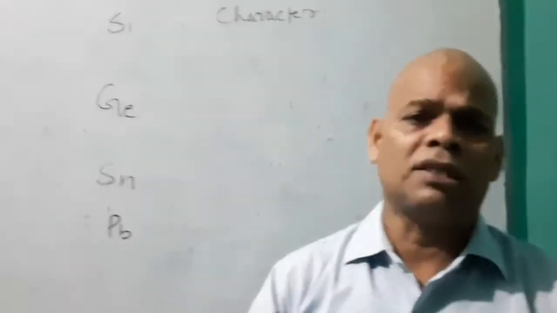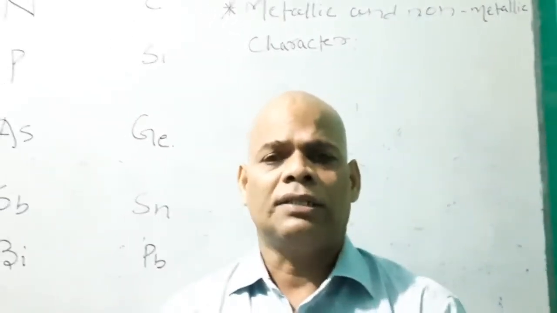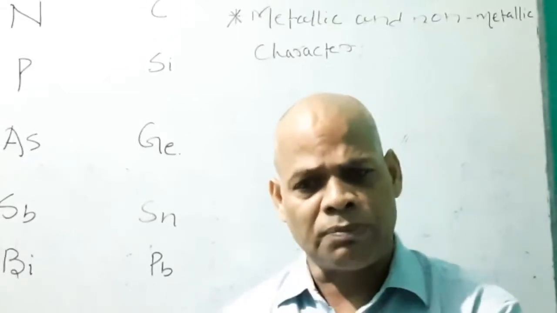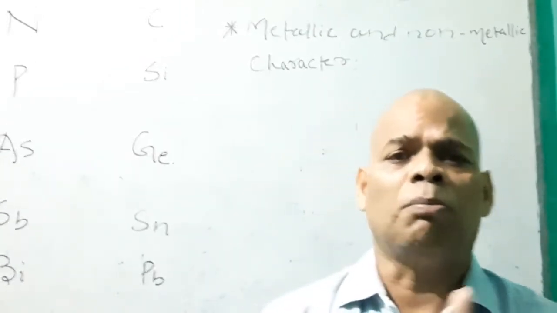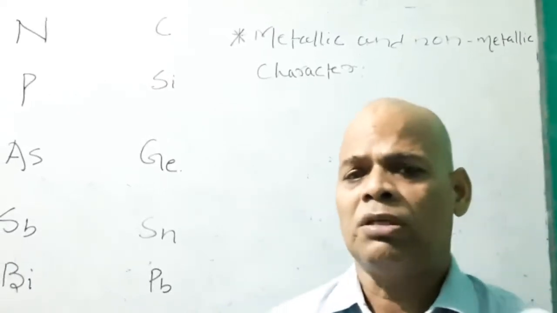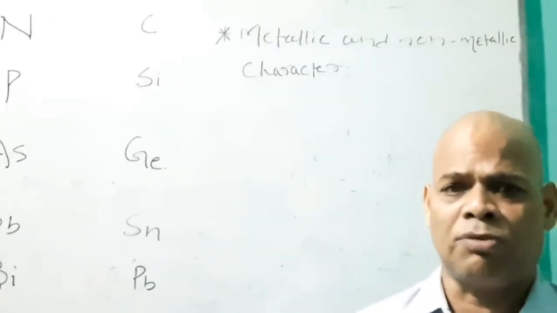Those elements which separate metal and non-metal are called metalloids or semi-metals: boron, silicon, arsenic, germanium, tellurium, polonium.